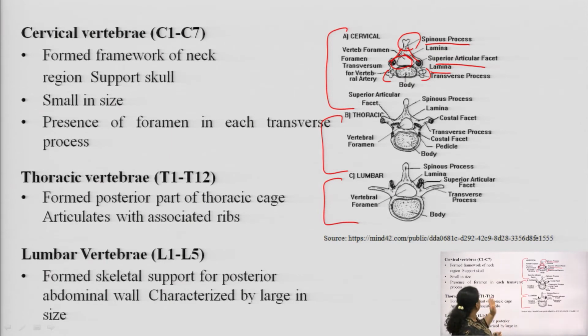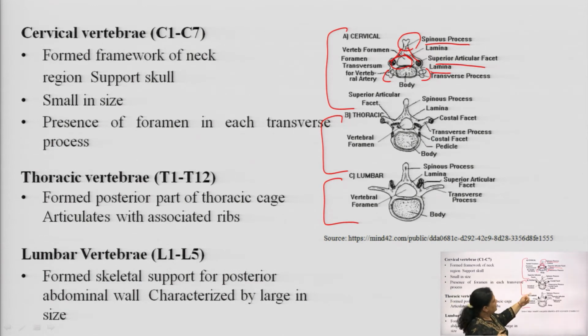C1 to C7. Now, coming to the thoracic vertebrae, which are 12 in number, T1 to T12, they form the posterior part of the thoracic cage, the back side of our body, at the posterior end, and they articulate with the associated ribs. You know we have a complete cage which ultimately protects the vital organs, the lungs as well as the heart. It comprises 12 pairs of ribs, which we will see later on. But at the back side we have the T1 to T12 thoracic vertebrae.